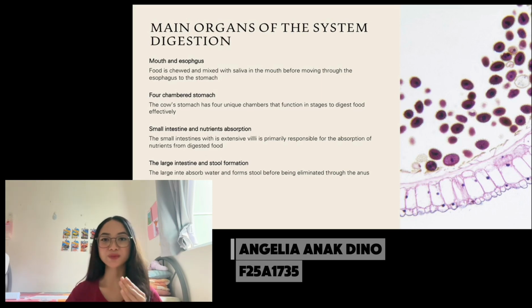Following the stomach, we have the small intestine, which is the primary site for nutrient absorption. And finally, the large intestine, where water is reclaimed before waste is eliminated. Each organ is specialized to break down plant fiber that most animals simply cannot digest.